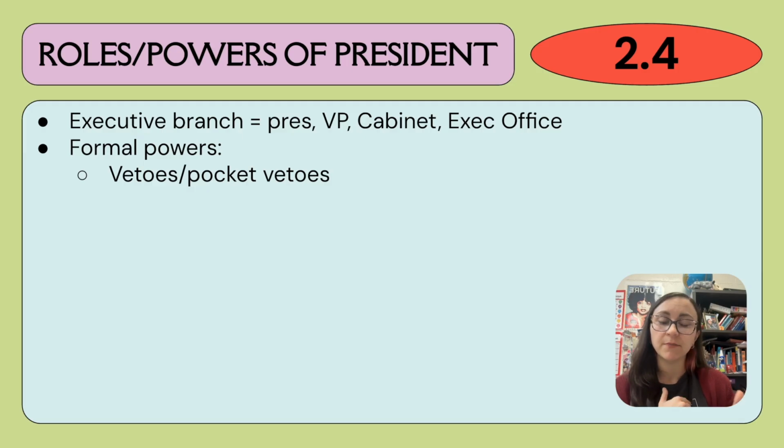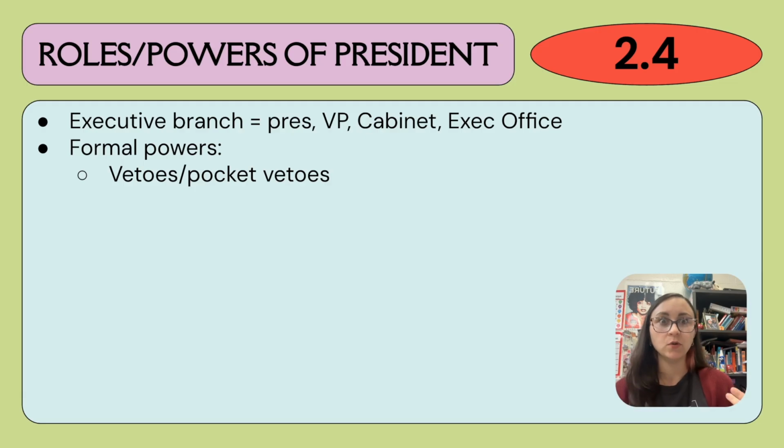On the other hand, a pocket veto is a non-overridable legislative maneuver where the president is not taking any action. So he doesn't sign it, but he doesn't formally veto it either during the final 10 days of a congressional session. And so if Congress adjourns before that 10-day period ends, it basically expires. It means that the bill can't be returned back to Congress, and it's just done. He doesn't actually veto it back to them, but it's in those last 10 days, and so they don't have time to do anything about it.